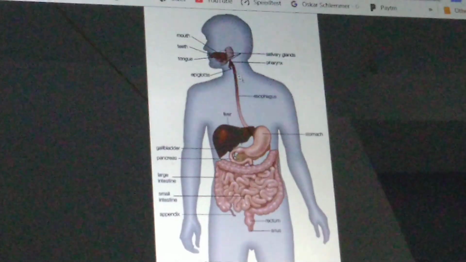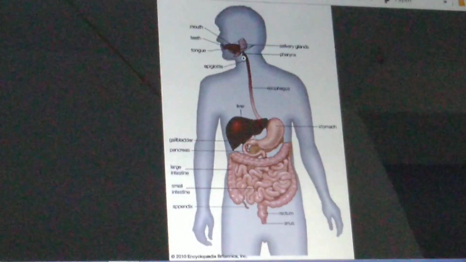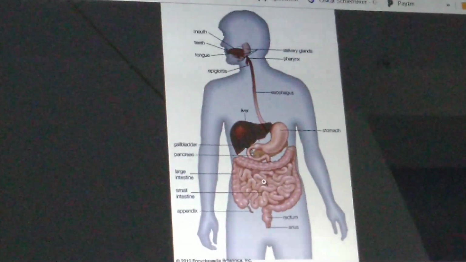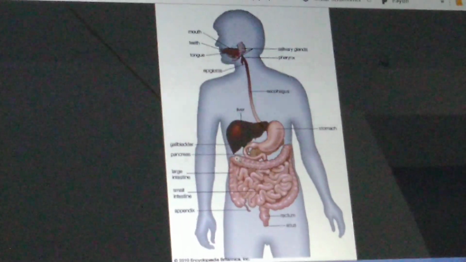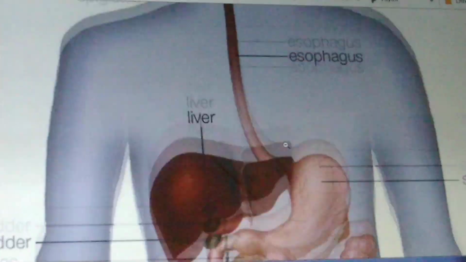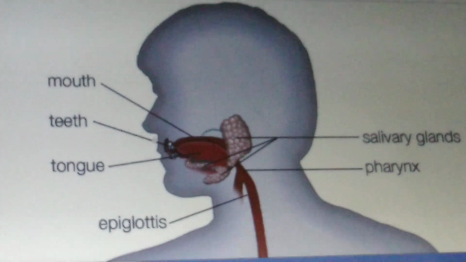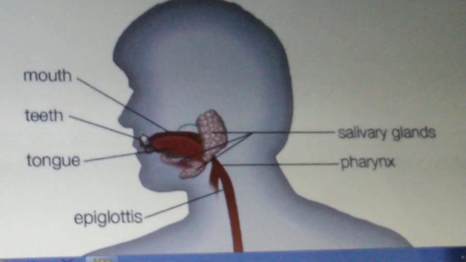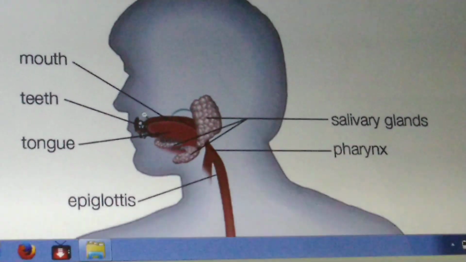It contains so many organs which are arranged in the form of a long tube, which is also called as alimentary canal or gut or digestive tract. Let us see the parts of gut. First part of gut is called as mouth. This is mouth, the opening of human body. Next, the cavity present in the mouth is called as oral cavity.